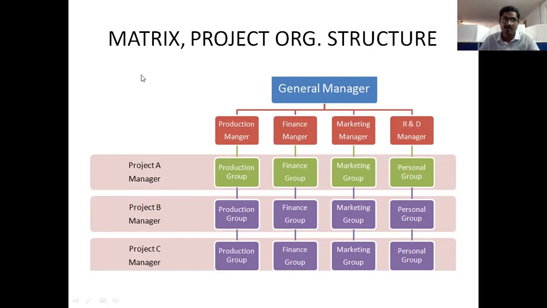Now coming to the matrix organization structure.